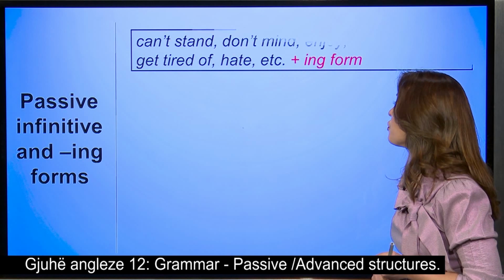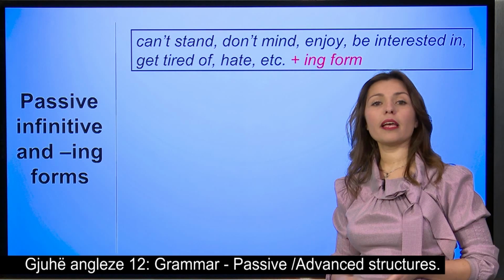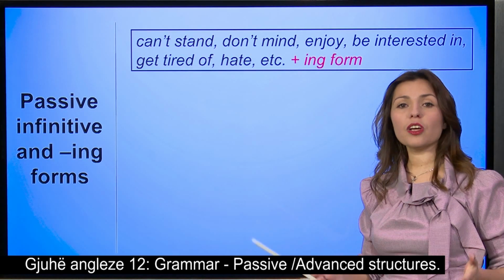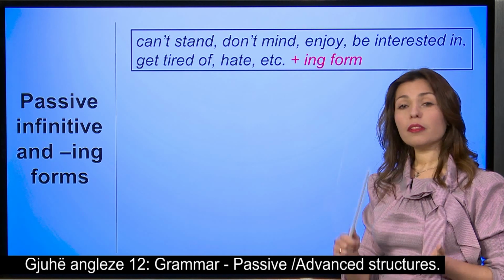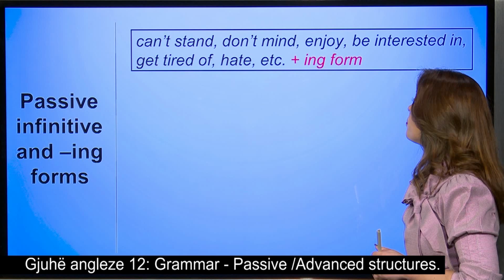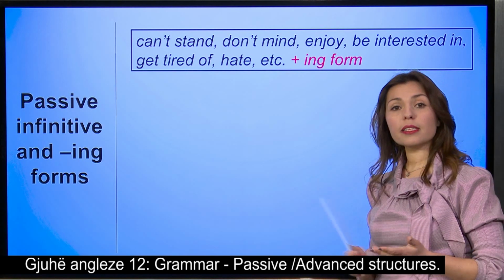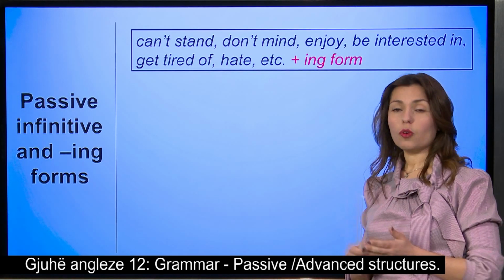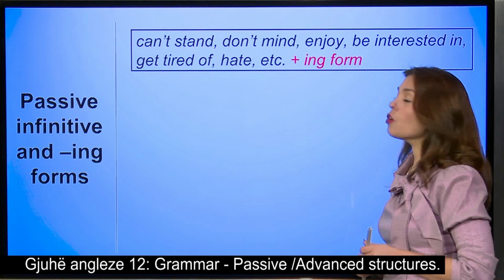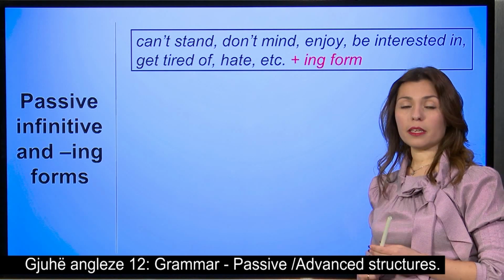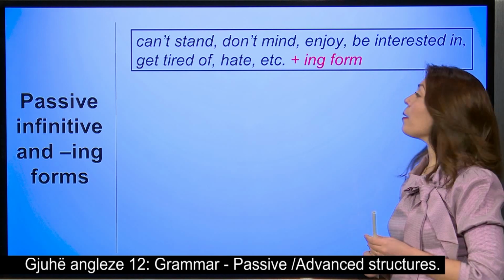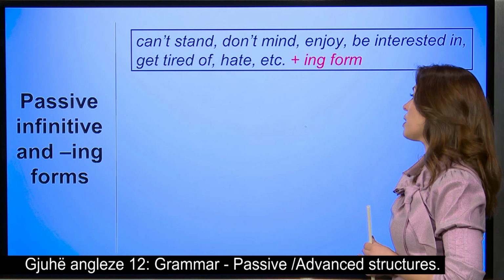There are specific verbs like can't stand, don't mind, get tired of, hate, interested in, that take ing form. In the passive, it is exactly the same. So these verbs are going to be followed by the verb being now, because we're talking about the passive. So let's see an example.